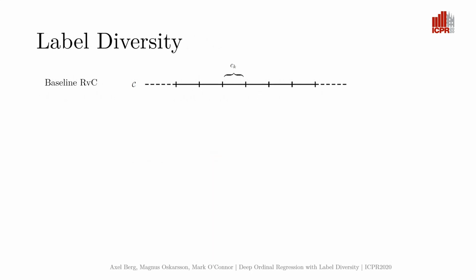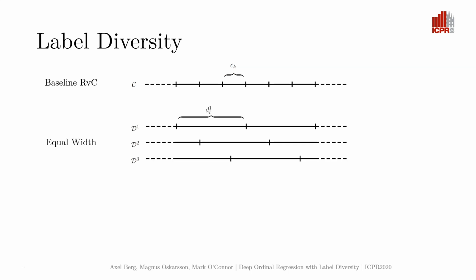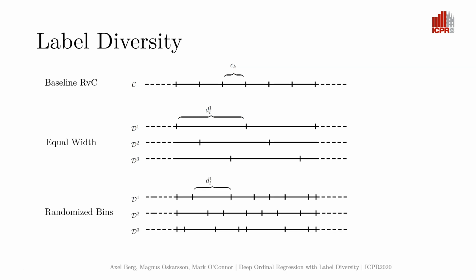Again, the baseline method uses one set of classes where the bin thresholds are usually placed at equal distance. In the first example, we use the same class width in each set and place them such that they have a constant overlap. Note that this method uses the same number of total classes as the baseline, thus keeping the computational complexity constant. In the second example, we fix the number of classes in each set and then sample the thresholds from a random uniform distribution.